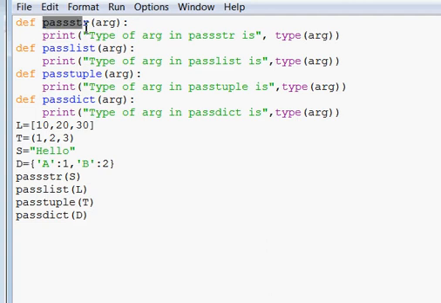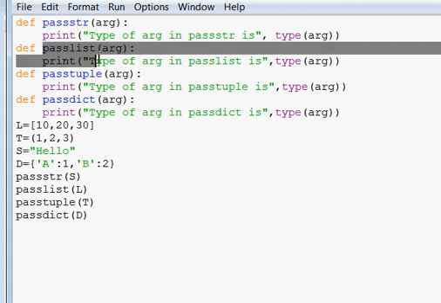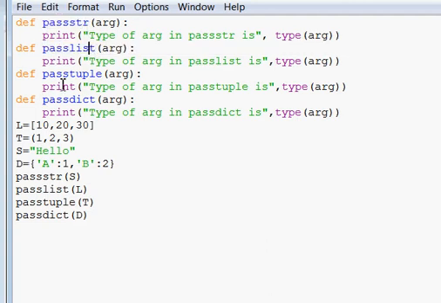These 4 functions I have made here to differentiate the point that while calling a function with a string object, what it does, and while calling a function with a list type object, what it does. And in the same way pass tuple and pass dictionary for tuple object and dictionary object.